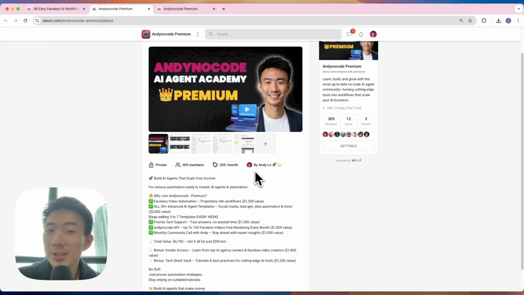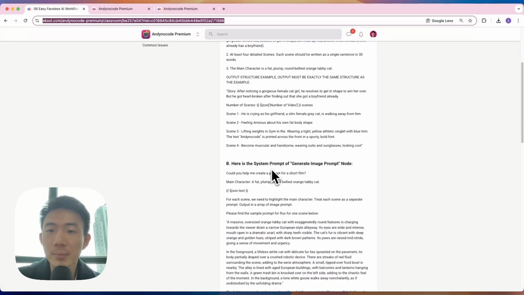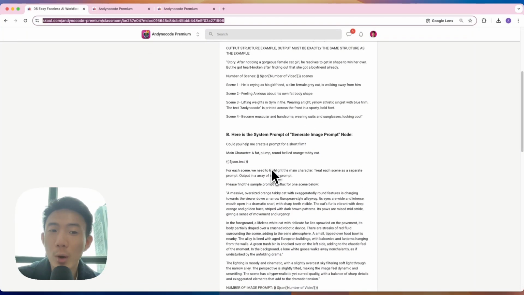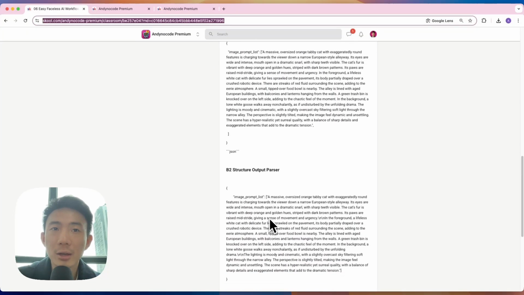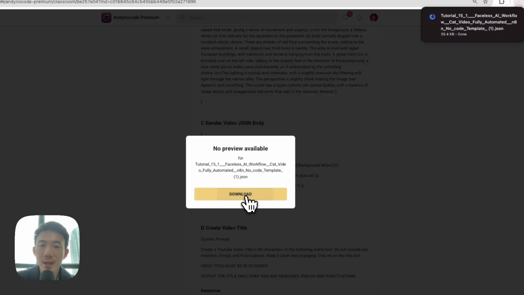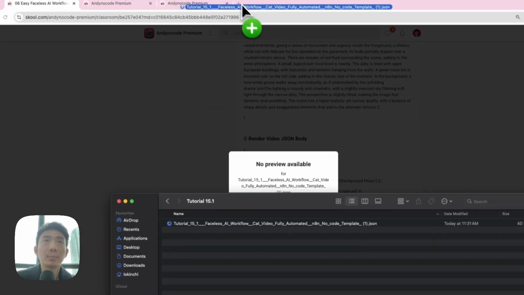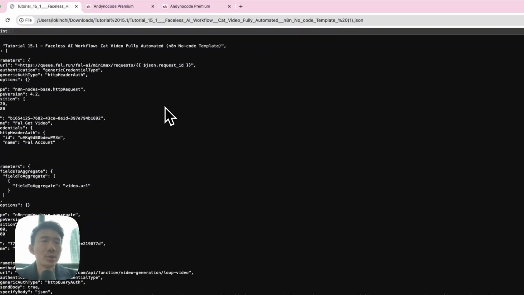In fact, to make this as easy as possible, I've gathered all the resources and prompts you need for this lesson on this page in our Andynocode community. And we have this workflow template blueprint file here, where you can just download it. We can click this, download. And then we can import to n8n. So how we are going to import this, we can drag and drop here. And we have all the JSON file here.